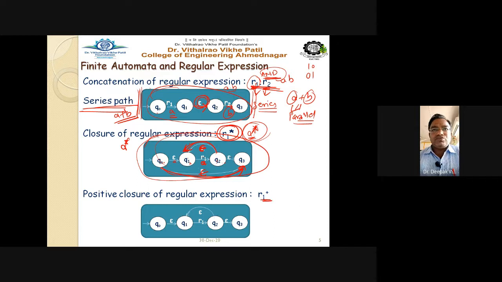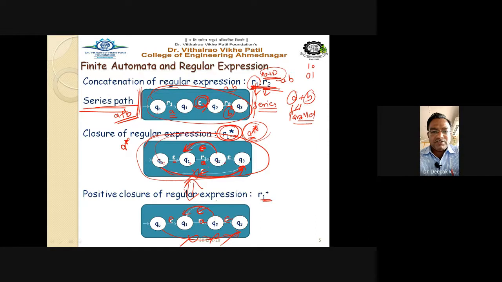These two figures are the same. The positive closure and the Kleene closure, that is the star closure, are the same. Only the thing is that this transition is not here. Whatever transition is in this figure is not mentioned here, but the rest of the things are the same. So you have this epsilon transition. Then here you can write a, then epsilon, and again this transition with epsilon.